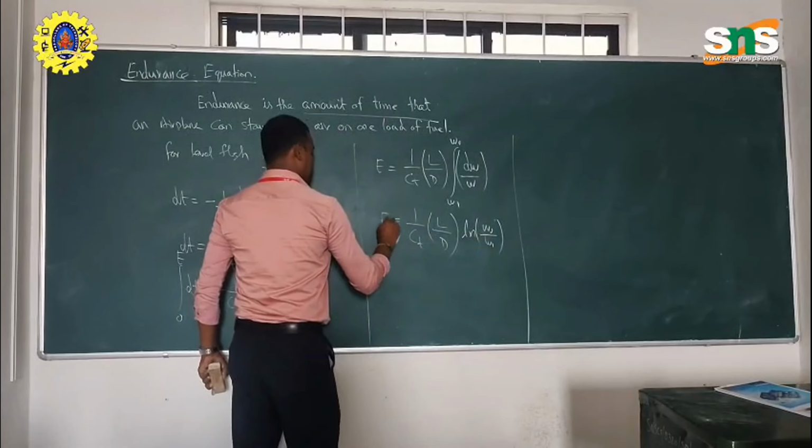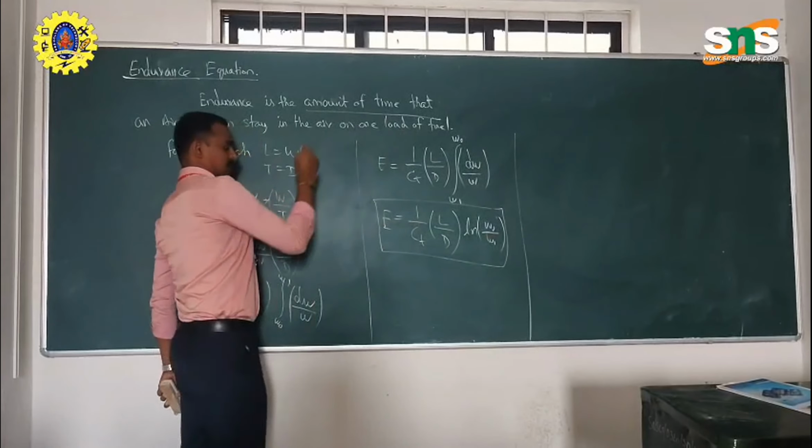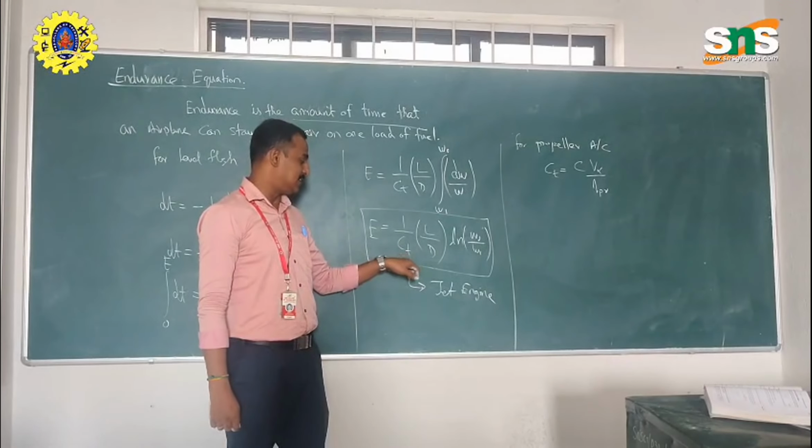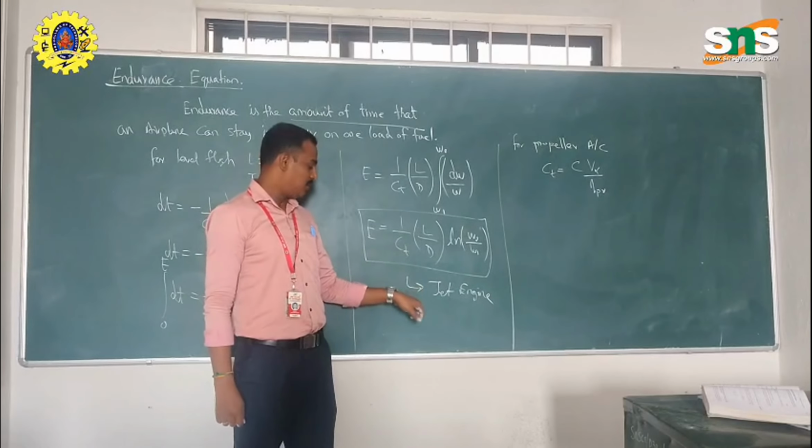This is the endurance equation for a jet engine, with Ct the specific fuel consumption.